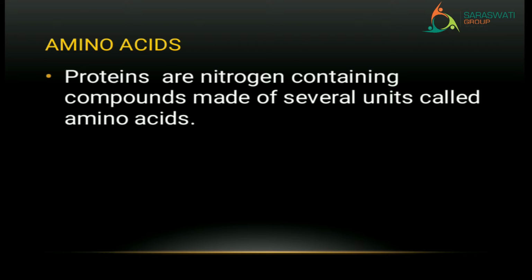In the atmosphere there are nitrogen gases, but we cannot take nitrogen directly. So we are taking that nitrogen in the form of protein. The protein which contains the nitrogen compound, the mixture of these nitrogen compounds, is known as amino acid.